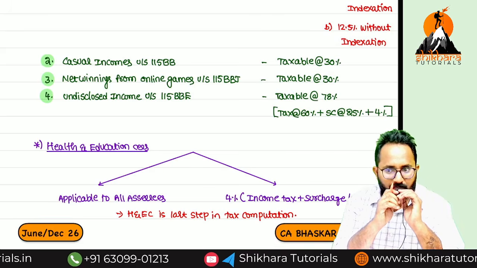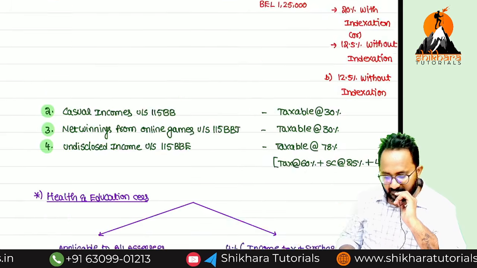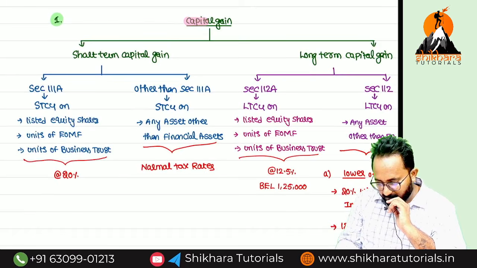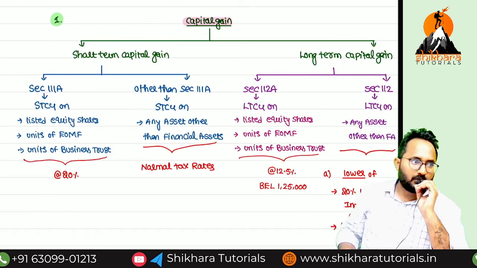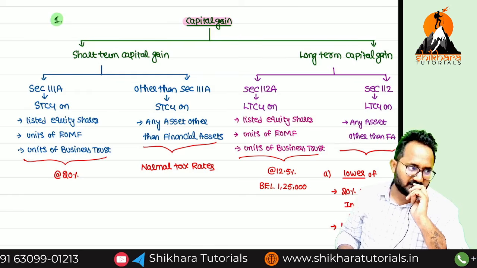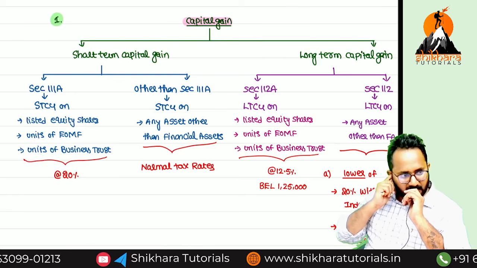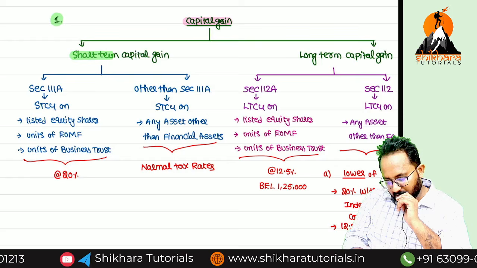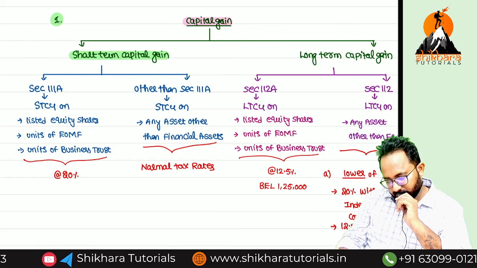Clear? Now, capital gains. First I will start with capital gains. I know many of you don't know many provisions in capital gains. No problem, the entire capital gain I will teach in the final also. But listen carefully first. We have two types of capital gains: short term and long term.